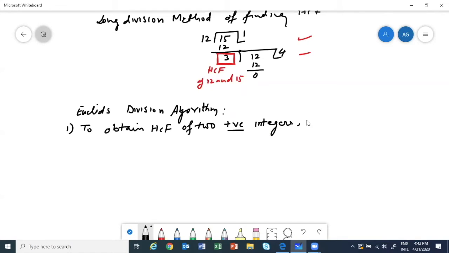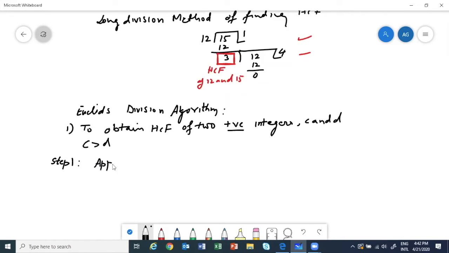Let's name them C and D. Suppose you are given two positive integers and we have to find HCF. Say C is greater than D. First of all, we'll check which one is bigger, because that is going to get divided. Then step 1, what will we do?